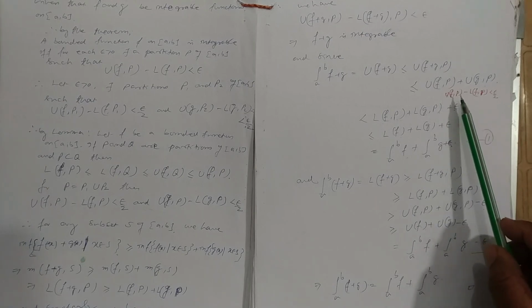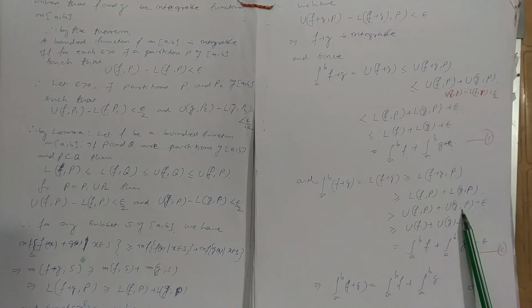From this, plus epsilon by 2 plus epsilon by 2, in this way we got minus epsilon, which is greater than the upper bound of f plus the upper bound of g minus epsilon. The integral from a to b of f plus the integral from a to b of g minus epsilon. We got the second assertion. From the first and second, we got the integral from a to b of f plus g equal to the integral from a to b of f plus the integral from a to b of g.